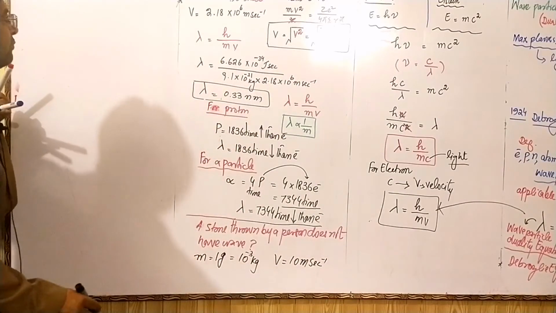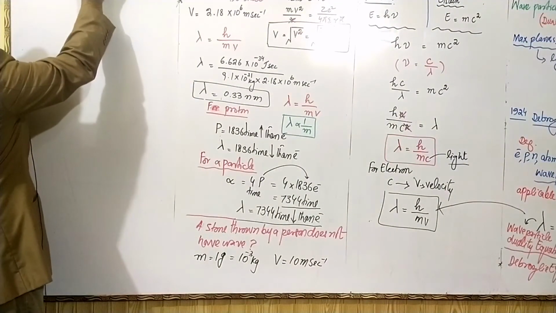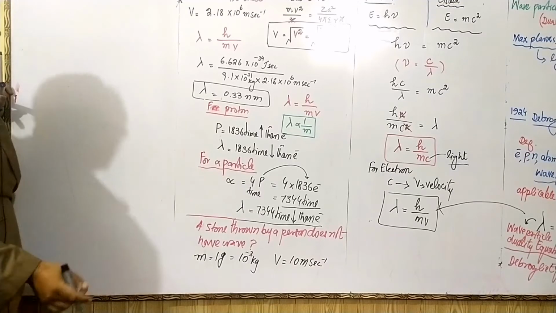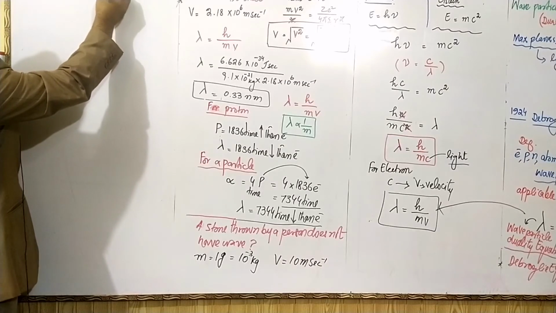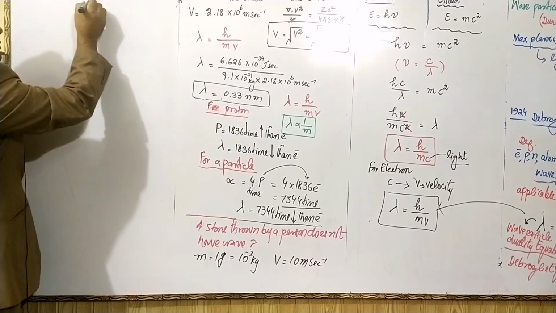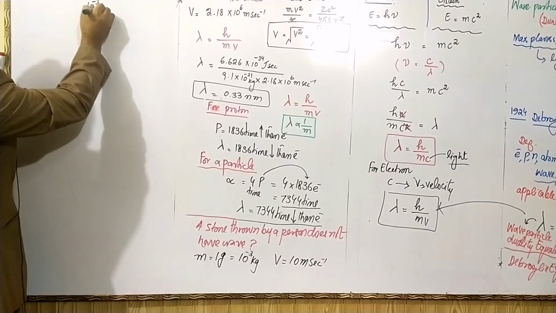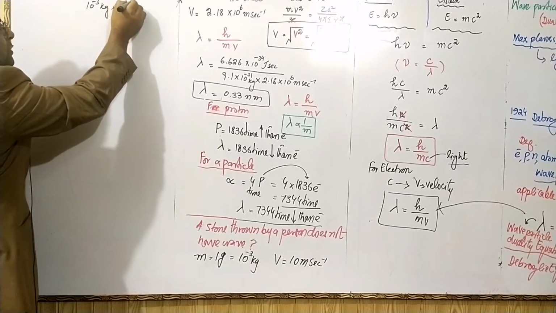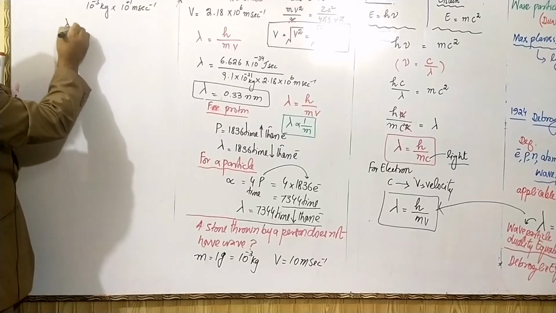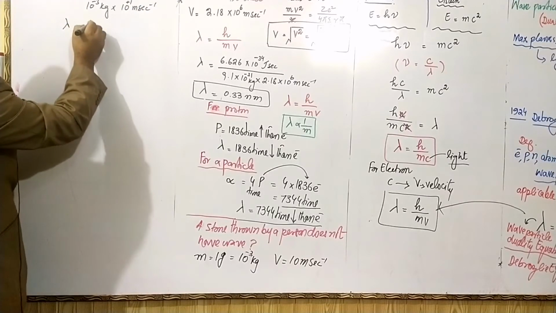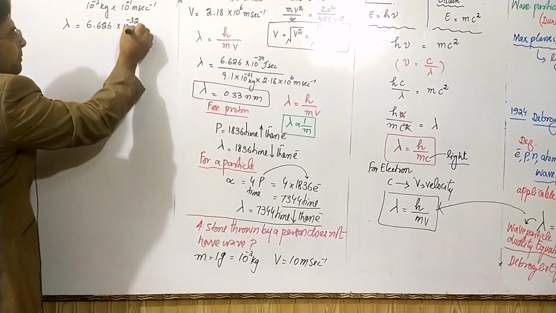So its wavelength will be lambda is equal to h over mv. h is equal to 6.626 into 10 power minus 34, divided by mass of stone, which is 10 power minus 3 kg, and its velocity is 10 power plus 1 meter per second. Its wavelength will become 6.626 into 10 power minus 32 meter.